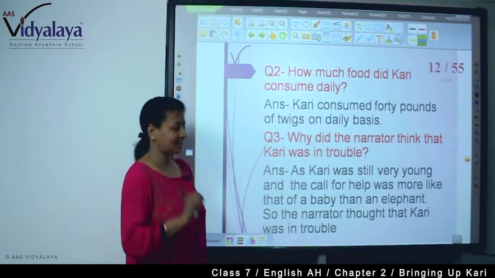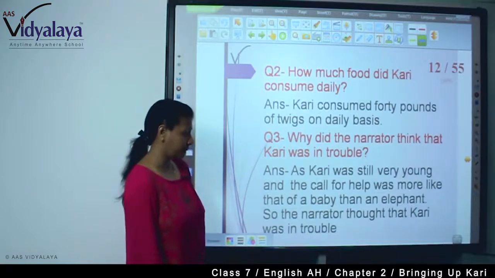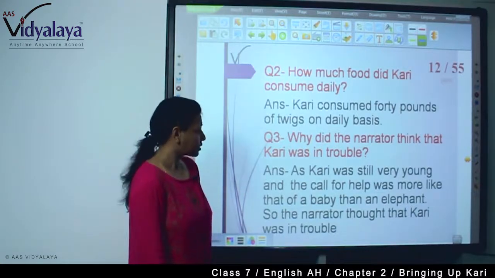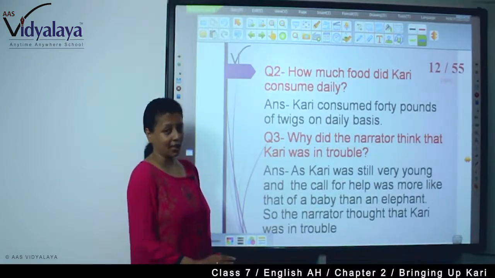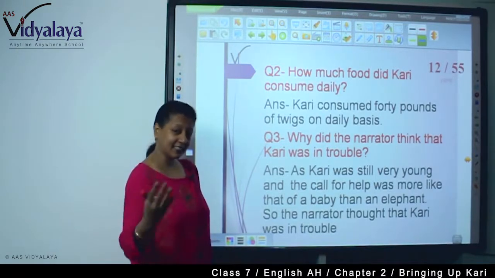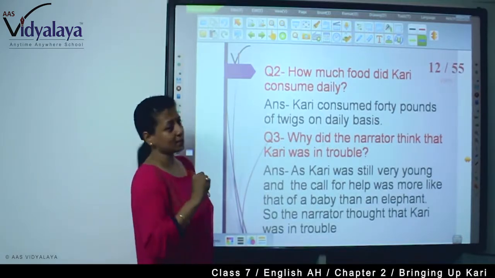Remember that drowning incident? As Curry was still very young and the call for help was more like that of a baby than an elephant, the narrator thought that Curry was in trouble. But actually, Curry had seen a boy drowning in the river, so he called his master.